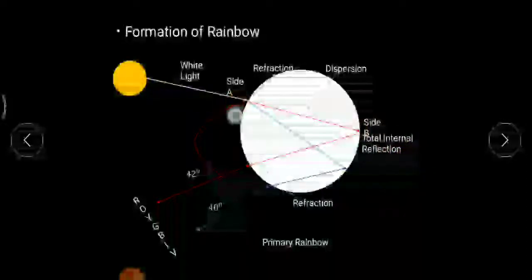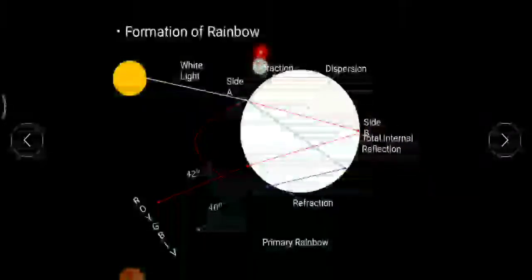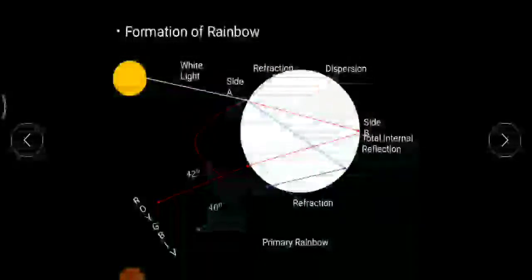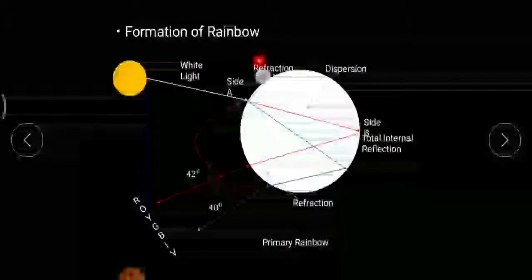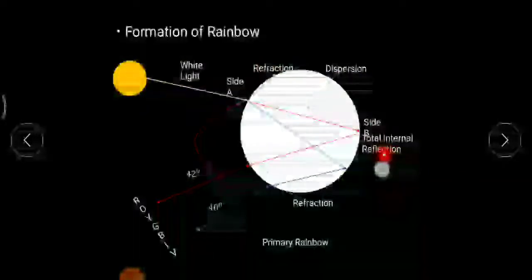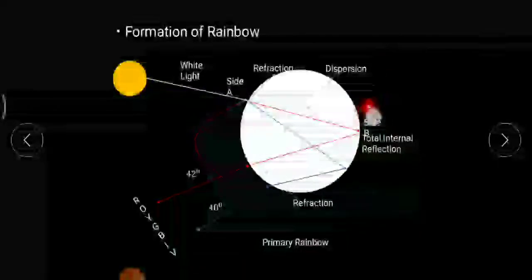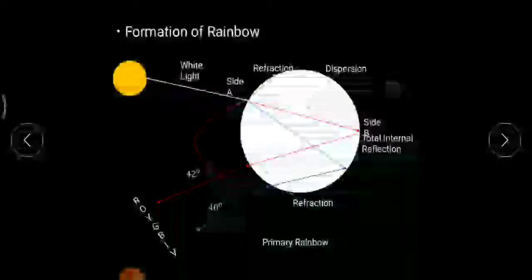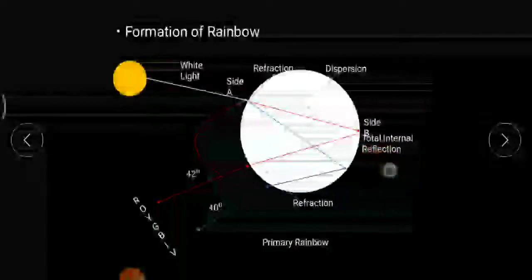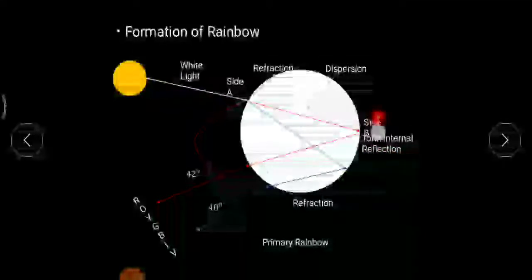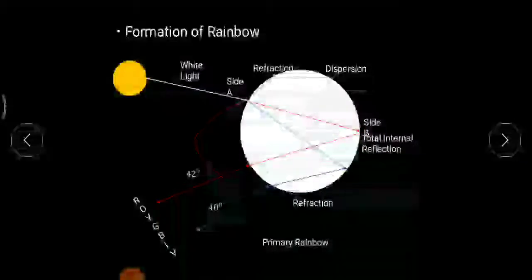At side A, it would be refraction, and because of refraction, dispersion of light is taking place. And at side B, it won't be refraction, it would be reflection. There's one more condition, that is some angle is related, that is critical angle. Critical angle you will come to know in higher classes. For the time being, you have to remember that total internal reflection will take place at side B. Here total internal reflection would be taking place.